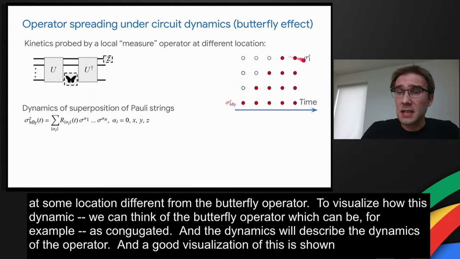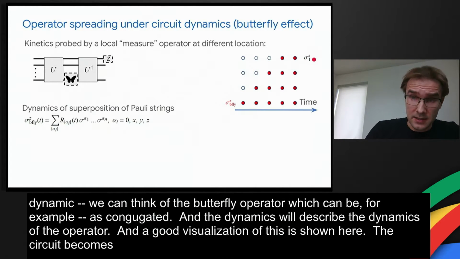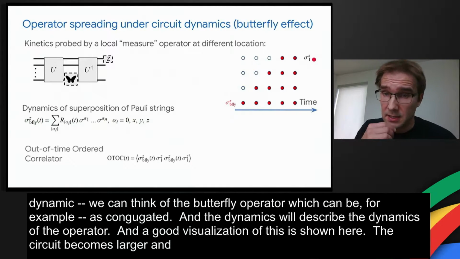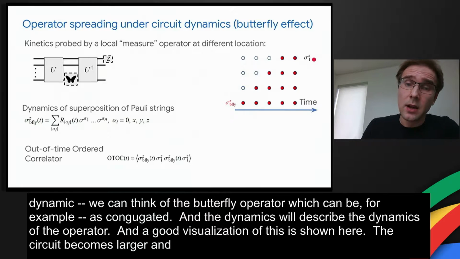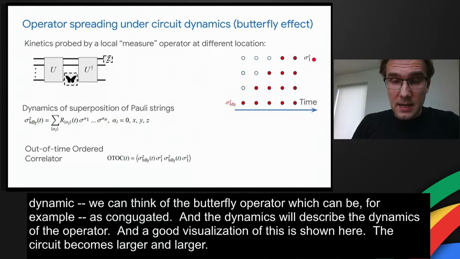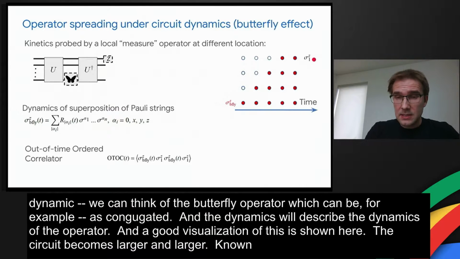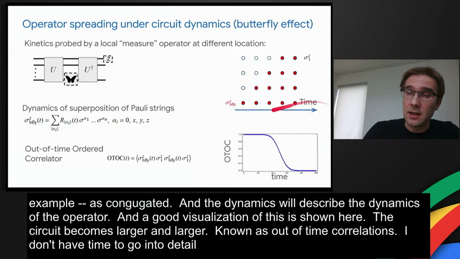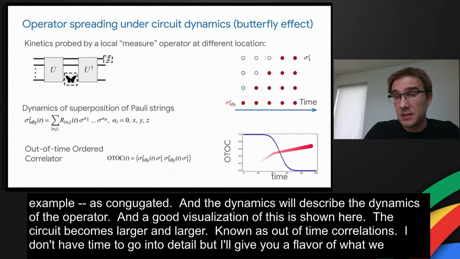And this dynamics can be captured actually with the local measurement, applying an operator such as sigma z1 at a different location. And in particular, the tool for that is known as the out-of-time-ordered correlator. And I don't have time to go into detail, but to give you a flavor of what we expect from this operator, let's look at its dependence as a function of time.